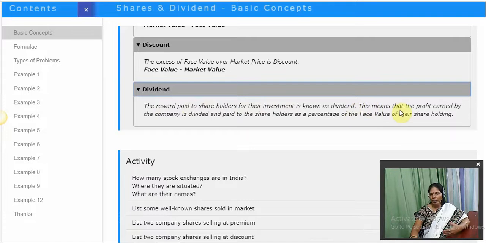This means that the profit earned by the company is divided and paid to the shareholders as a percentage of the face value of the shareholding. Always a dividend will be calculated only on the face value. Please note it. It will be calculated only on the face value.